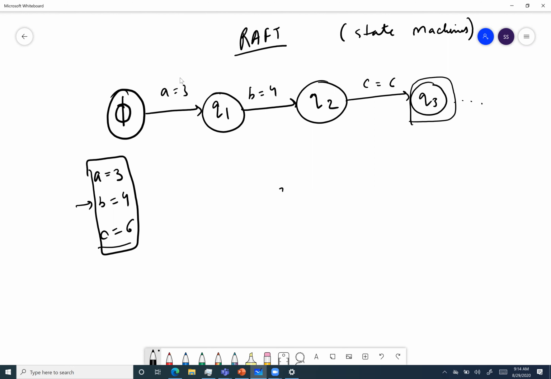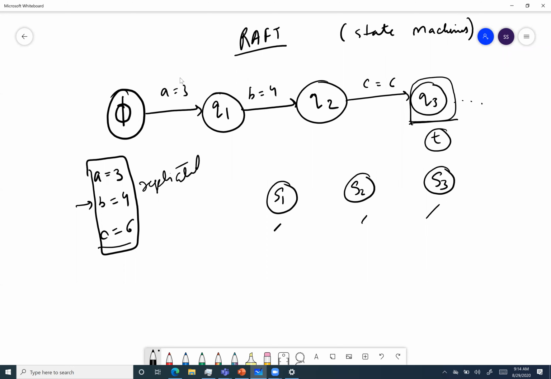So if I have state machines S1, S2, and S3, and I provide these logs to S1, S2, and S3, these are basically replicated logs in all three machines. At any point, if these three logs are executed, the state will always be Q3, right? So this is a proven theory. We'll use this similar theory in Raft.